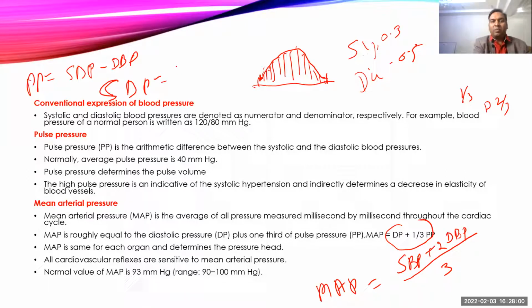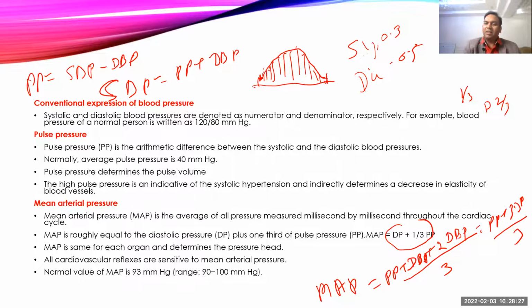Systolic blood pressure is equal to pulse pressure plus diastolic blood pressure. That value we'll put here, and instead of this here we can make it like a pulse pressure plus diastolic blood pressure. That will be equal to pulse pressure plus thrice diastolic blood pressure divided by 3, and that will give us a formula similarly, diastolic blood pressure plus 1/3 of the pulse pressure.